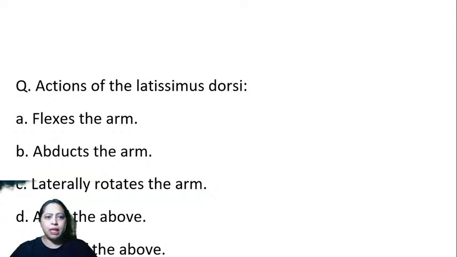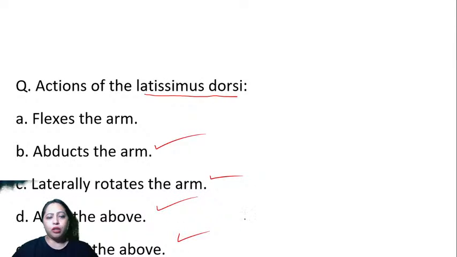The first one says, actions of latissimus dorsi. Now you have to think where exactly is the location of latissimus dorsi. It flexes the arm. Does it flex the arm? It abducts the arm. It laterally rotates the arm. All of the above or none of the above.